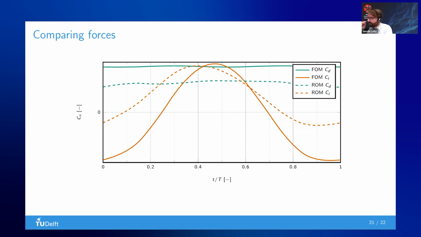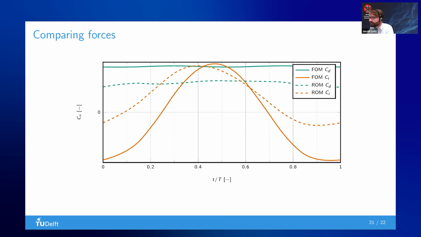But of course, in a presentation you cannot only bring the good news, you should also say something you should improve. And these are the force curves. I showed you a force curve a couple of slides back, and these are the forces compared between the full order model and the reduced order model system. And you can see that there's no match at all.